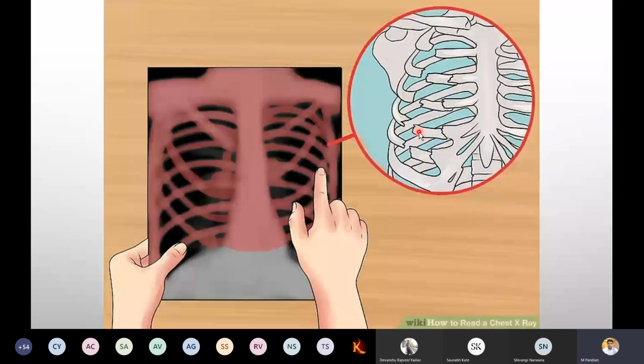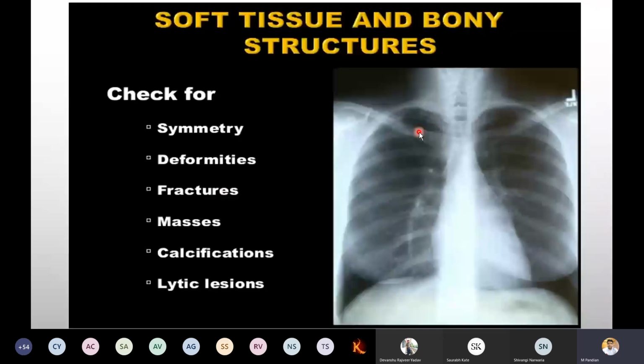Next is soft tissue and bony structure. Check whether there is symmetry or not, deformity or not, any fracture or not, masses, that is enlargement, we want to check, and calcification and lytic lesions we want to check. First, remember we want to check what? Whether symmetry or asymmetry, any deformities, fractures. This much you remember. Okay.